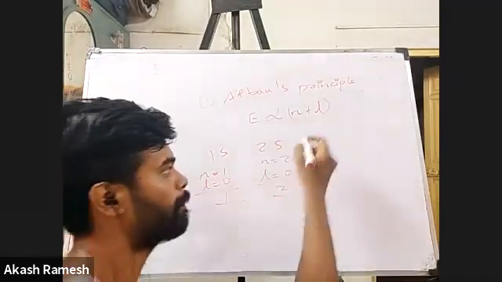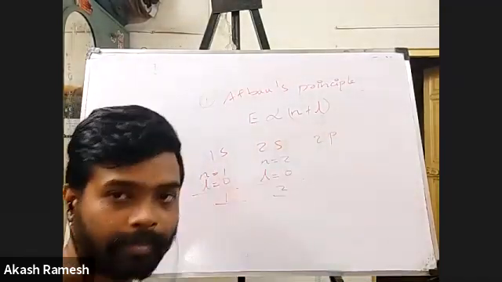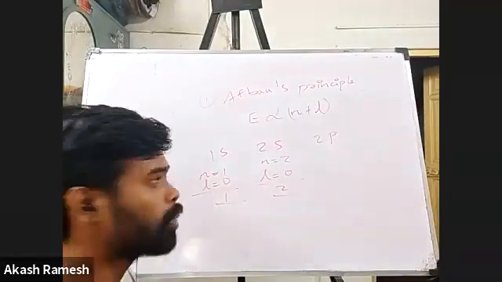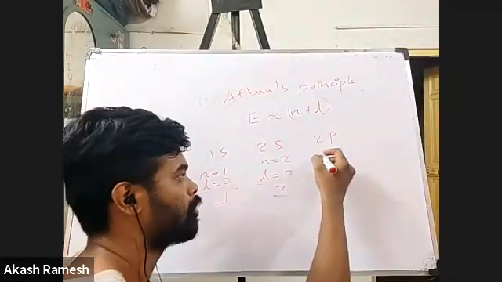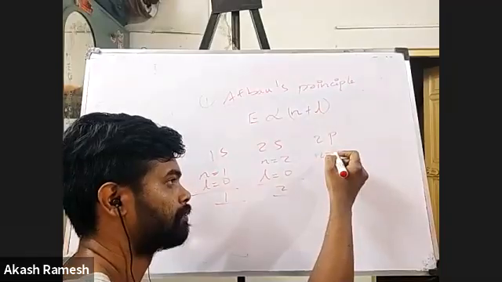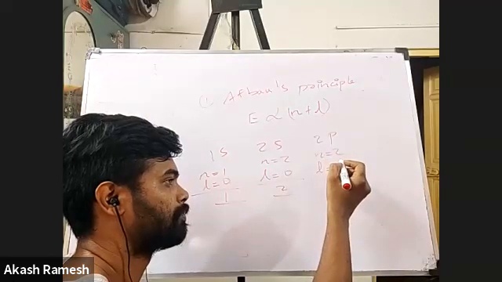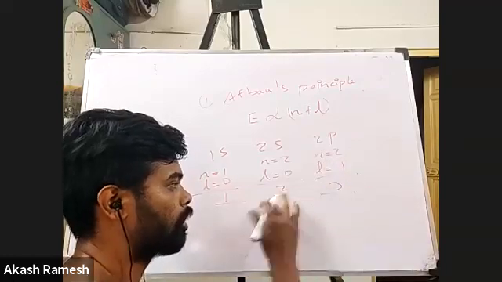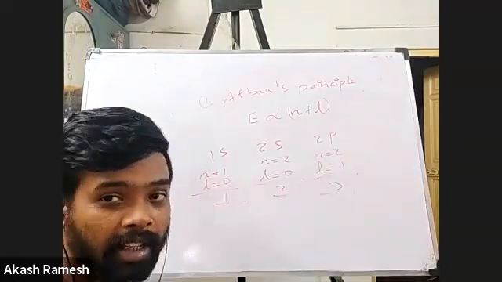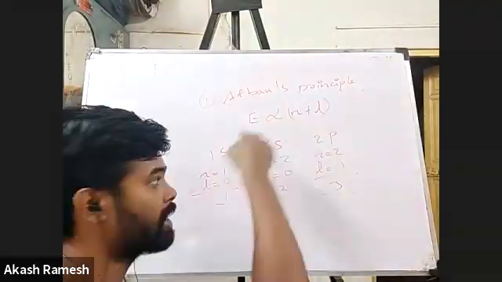So obviously what I understand is first I have to fill 1s, then only I have to go for 2s. Now let me compare 2s and 2p. What is the n value? 2. What is the L value? 1. Now here it is 3. So obviously first I have to go for 1s, then 2s, then only I have to go for 2p.